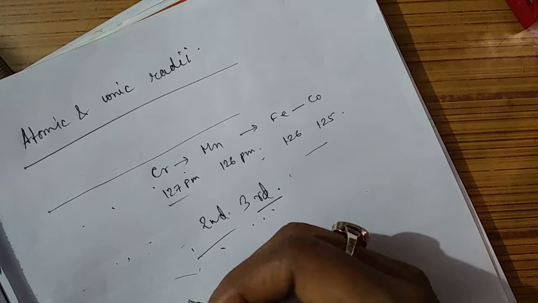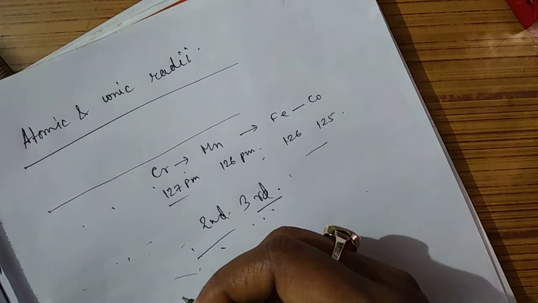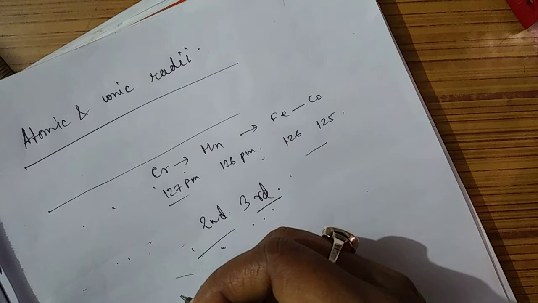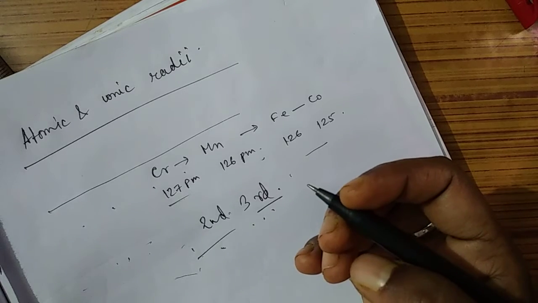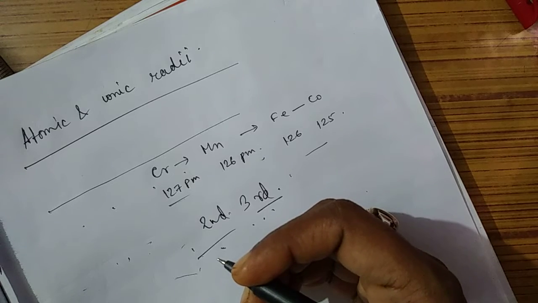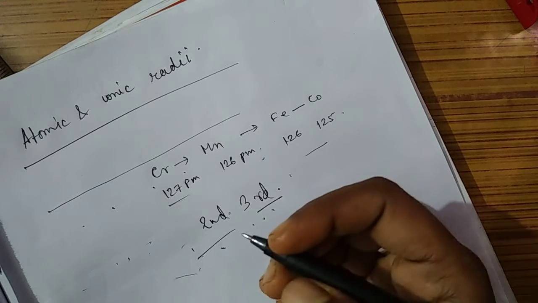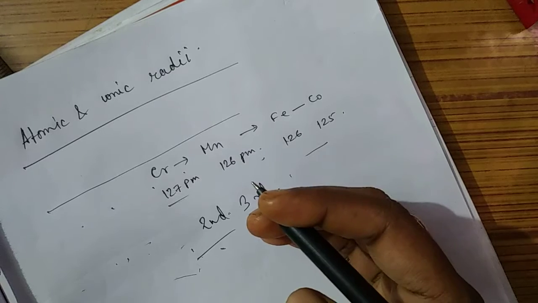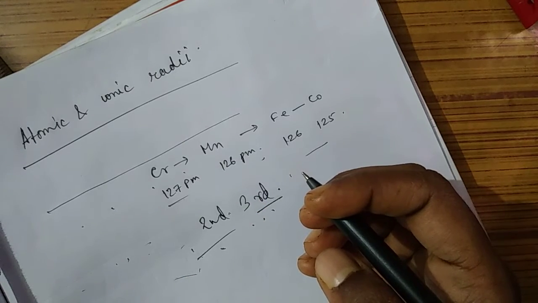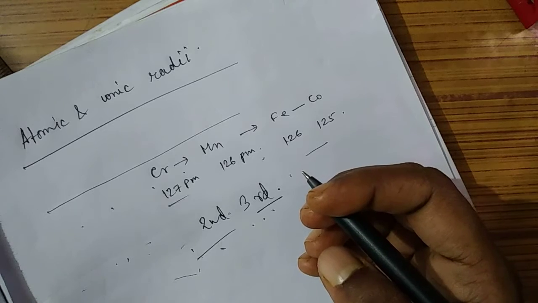The screening effect of the f orbital is the poorest among s, p, d and f, so they cannot screen the outermost electron from the nuclear charge as expected. So the attraction is high, so the size of the 5d series elements does not increase that much, although their shells are increasing. So two factors are acting.